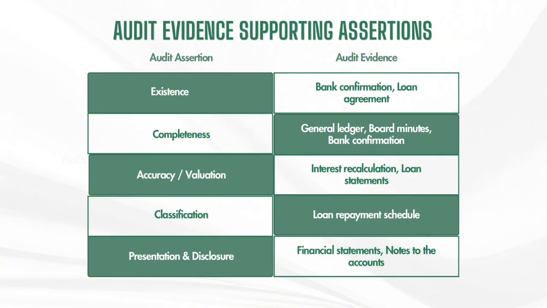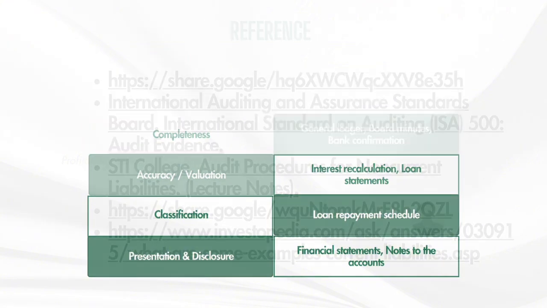For classification, the auditor examines the loan repayment schedule to determine whether the liability is correctly classified as current or non-current. For presentation and disclosure, the auditor reviews the financial statements and notes to ensure that all required information is disclosed in accordance with the relevant accounting standards. For example, if a company has a 1 million ringgit Malaysia bank loan, the auditor will inspect the loan agreement, obtain confirmation from the bank, recalculate the interest expense, review the repayment schedule, and verify that the loan is properly presented and disclosed in the financial statements.